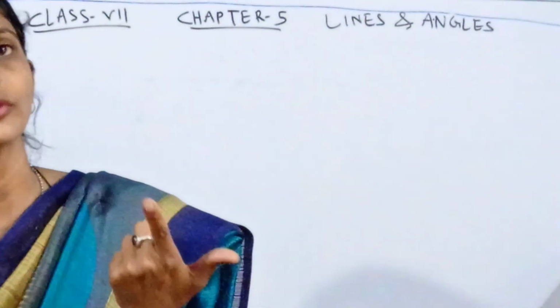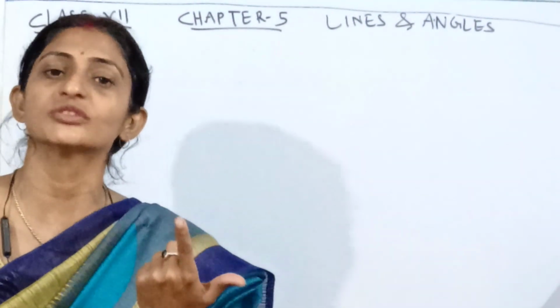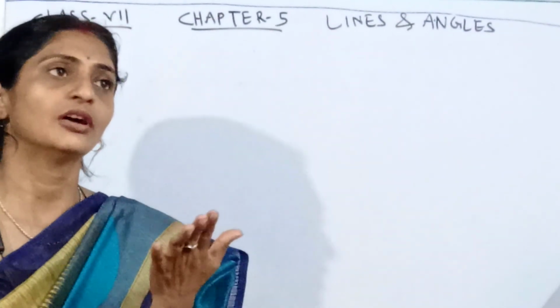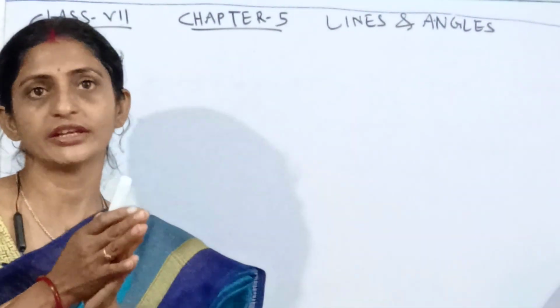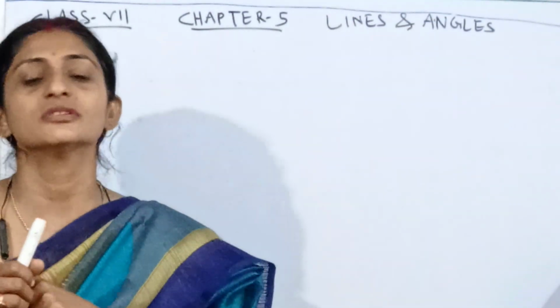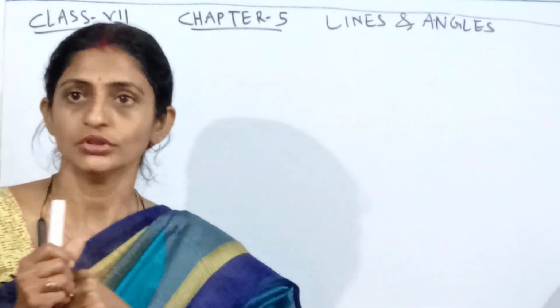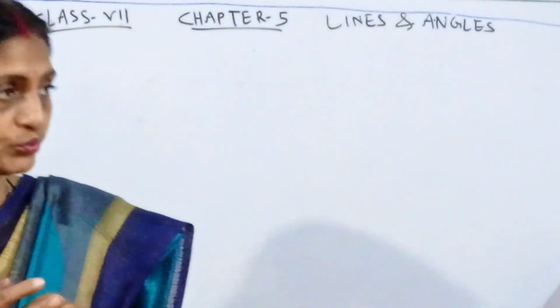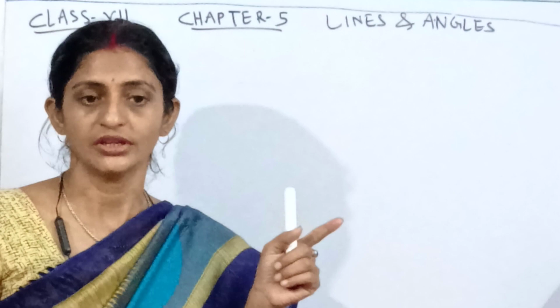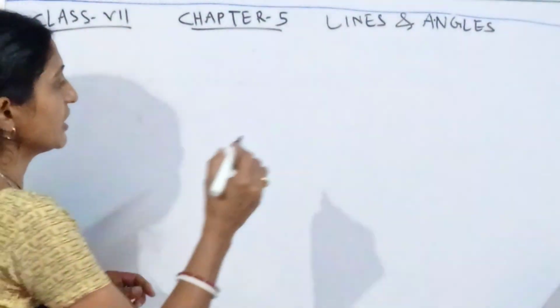Now in today's class we will discuss angles formed with three lines. When three lines are given, they can intersect in one point, but in this part we are not going to discuss that topic. Here we are going to consider the situation where two lines are put in the same plane in such a way.